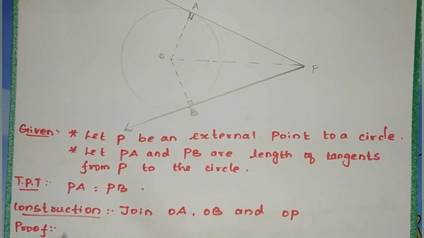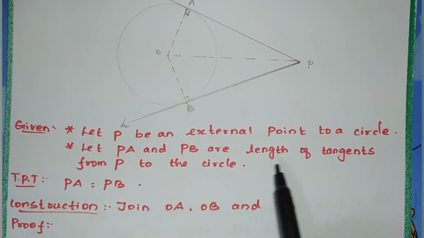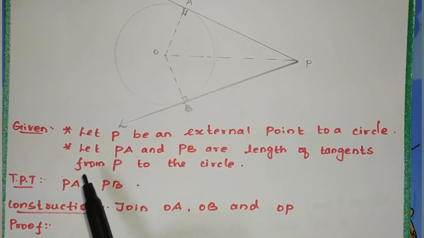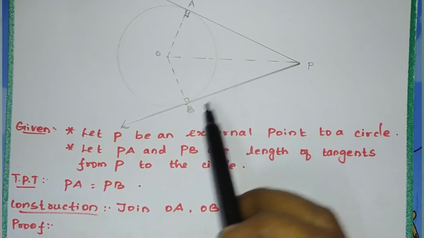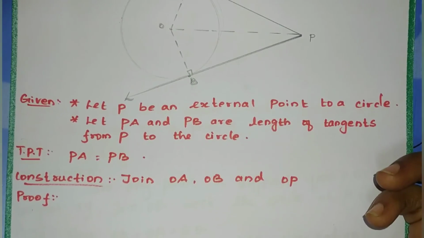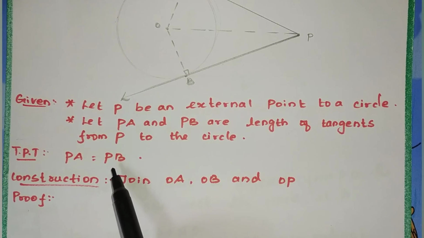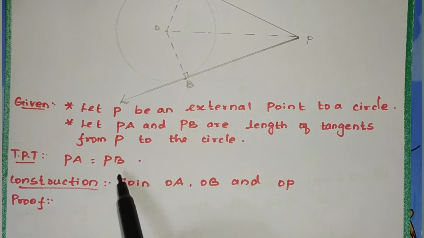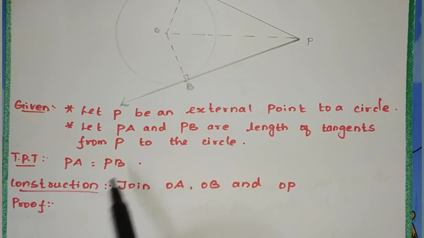Let PA and PB be the lengths of tangents from P to the circle. Then what we have to prove? PA is equal to PB. The lengths of the tangents are equal if we draw them from the external point.